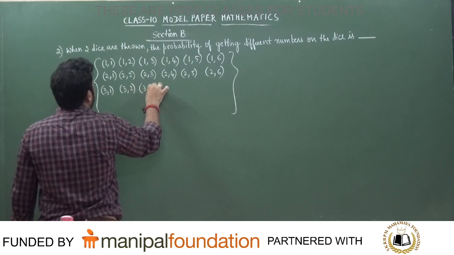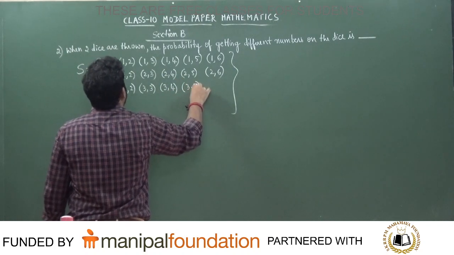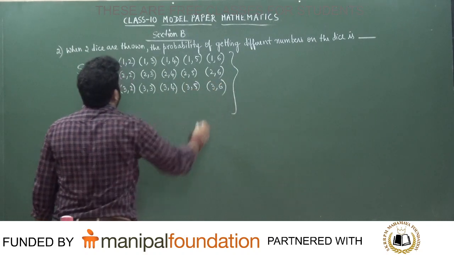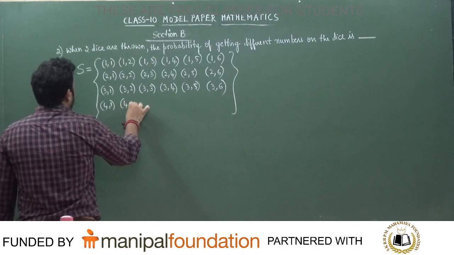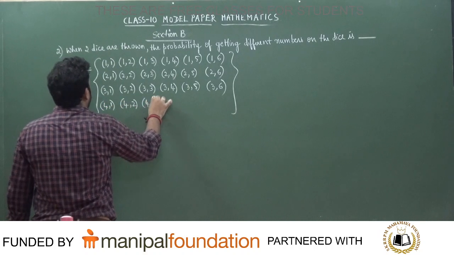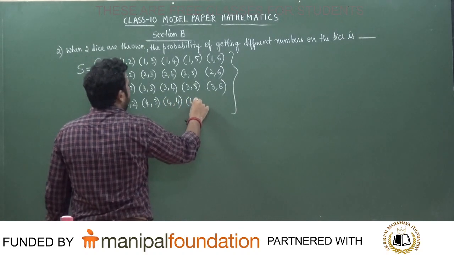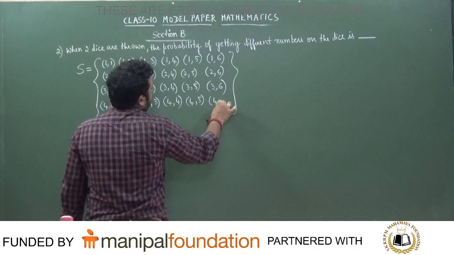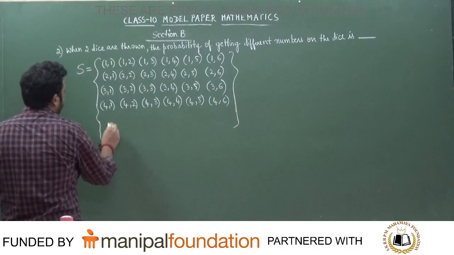3 2, 3 3, 3 4, 3 5, 3 6. Is it okay? 3 5, 3 6. Question is asked for different numbers coming on the dice. 4 1, 4 2, 4 3, 4 4, 4 5, 4 6. Yes or no? 4 4, 4 5 and 4 6. Similarly, these are the total events which will come up on the dice.